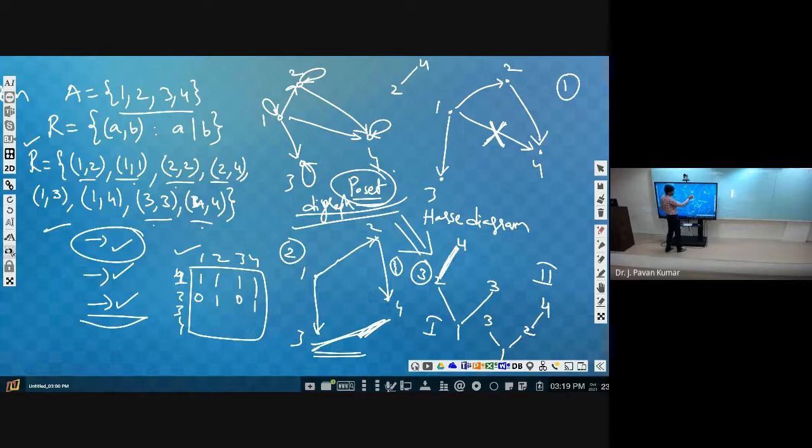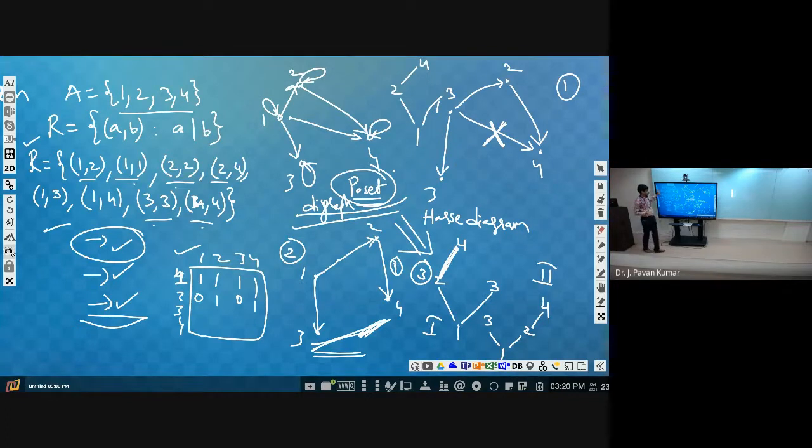Further, 3 is not related to anything, so 3 can be independent. Next, 1 is related to 2, so 1 must be in a lower level than 2, and 1 is related to 3, so 1 will also be connected to this. Like this, we can draw a Hasse diagram in any way.